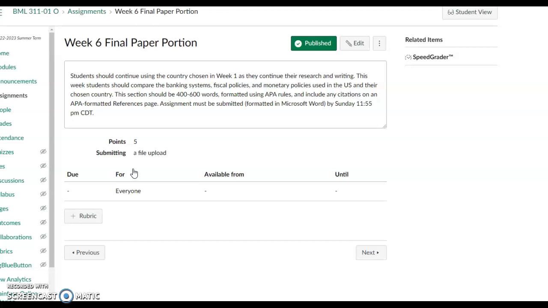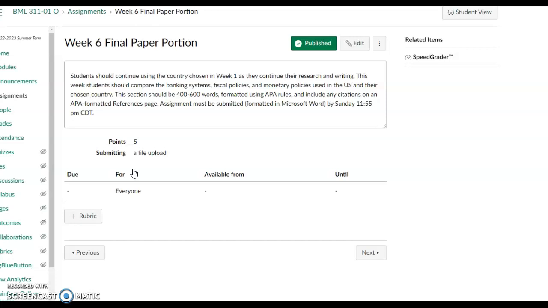And just like with the previous weeks, APA format is going to be required in writing this. Now, I'm hoping that you are saving your paper portions, because when week 8 comes around, you're going to put together the entire paper and submit that. So keep in mind that on your computers, laptops, desktops, whatever it may be, you're saving the sections of these papers to your hard drive and you're just going to put the paper together.